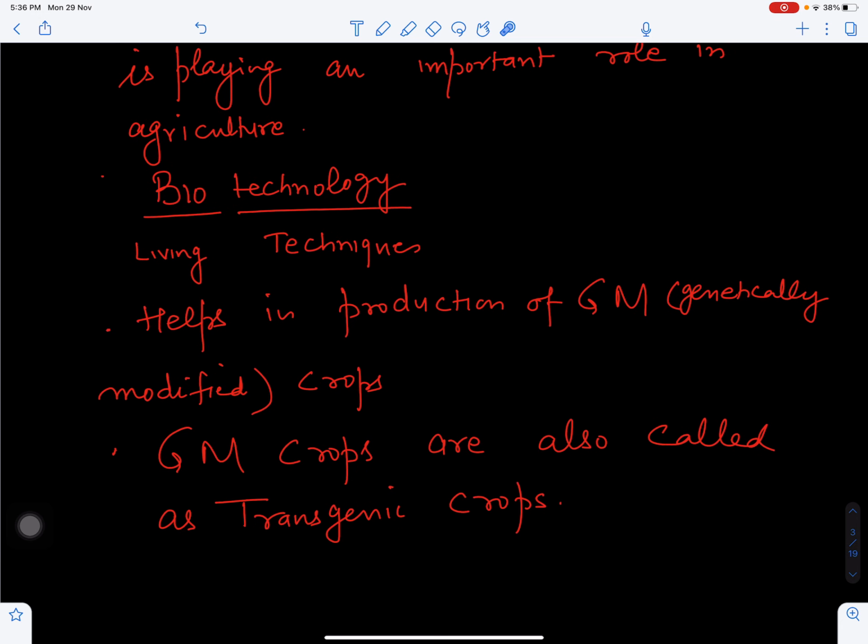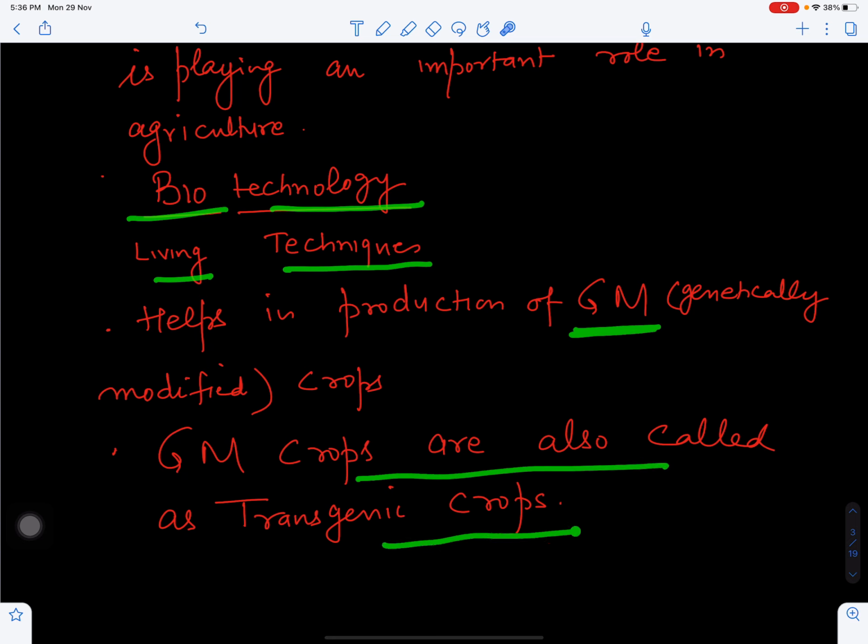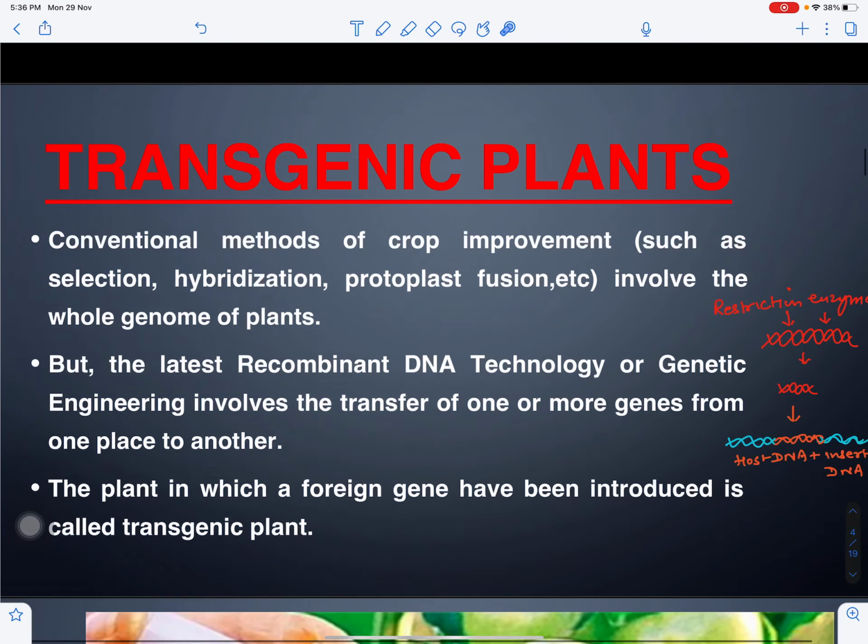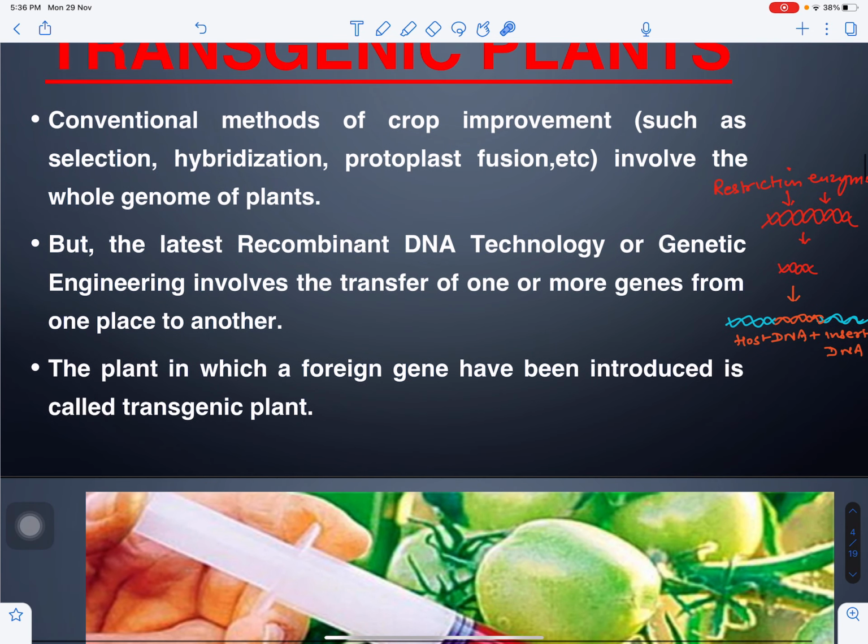So, what is biotechnology basically? We have discussed this in various videos. The link will be shared in the description box, but briefly I will explain again. Bio means living, technology means techniques. So, with the help of living beings and techniques, we are improving the crops, creating crops called genetically modified crops. These GM crops are also called transgenic crops. Now, what are transgenic crops basically?